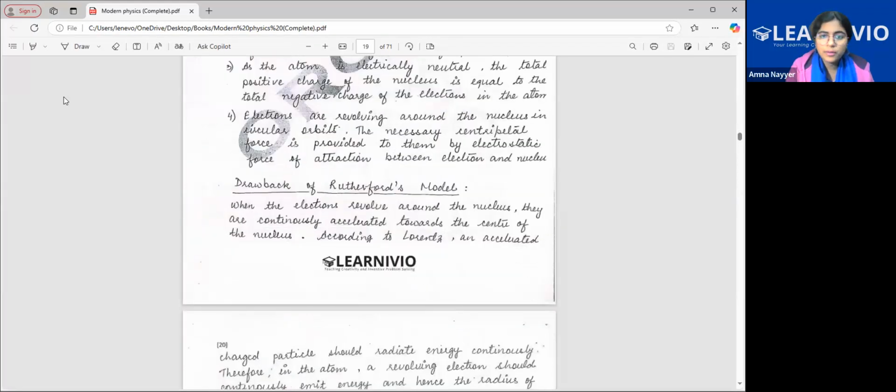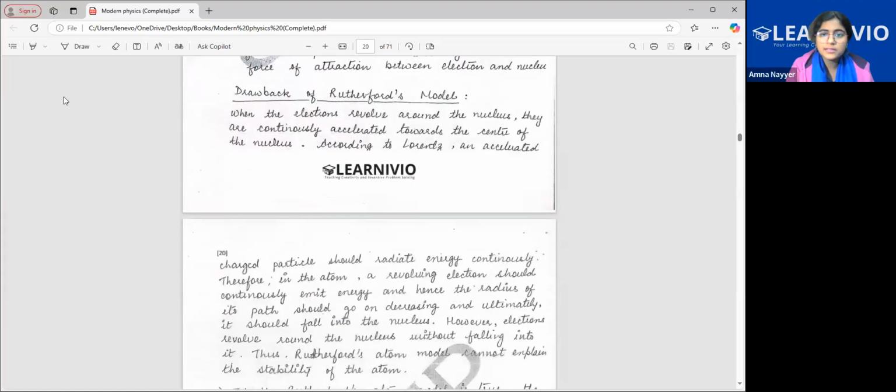Let's read the drawbacks. He said that when the electrons revolve around the nucleus, they are continuously accelerated towards the center of the nucleus. And according to Lorentz, an accelerated charged particle should radiate energy continuously.